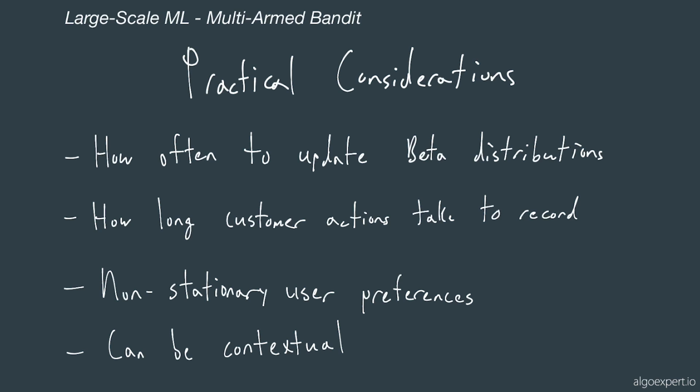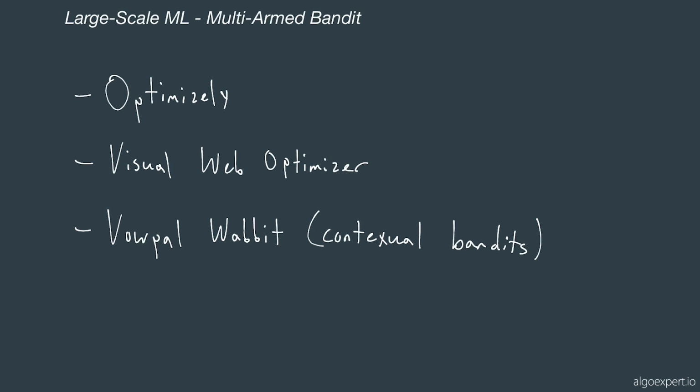So you have the option of implementing multi-armed bandits yourself, but here are a few tools to help you get started. Optimizely offers multi-armed bandits, Visual Web Optimizer as well, and so does Vowpal Wabbit. They offer contextual bandits. That wraps up the multi-armed bandit video in the large-scale machine learning section of ML Expert.